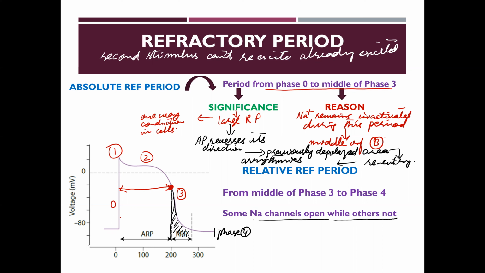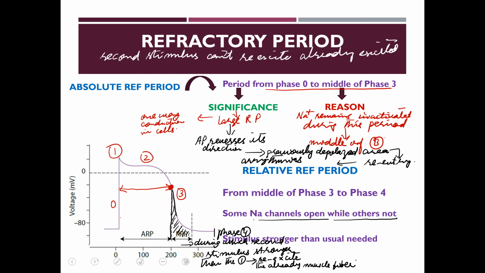The relative refractory period is the period during which a second stimulus stronger than the first one can re-excite the already excited muscle fiber.